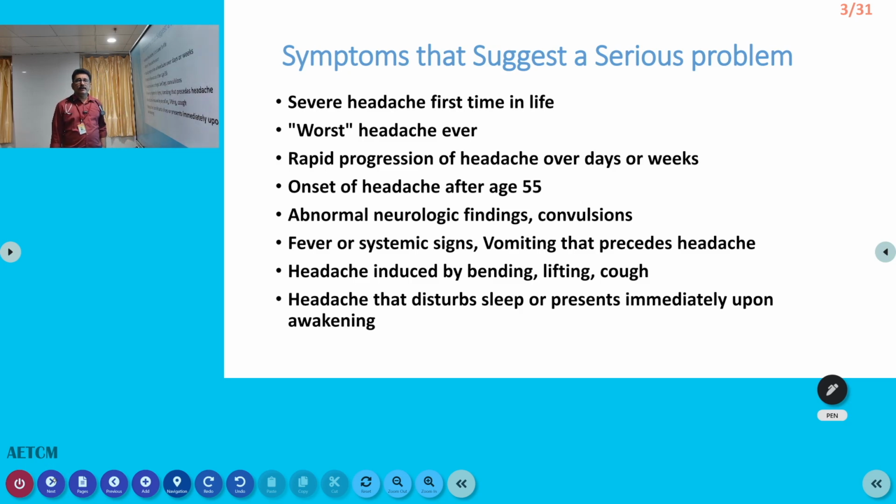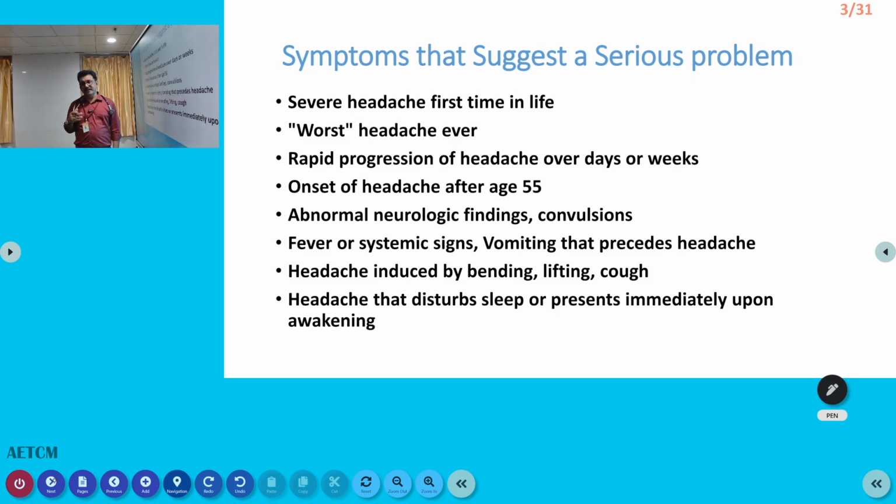Now, whenever you have a headache patient in the emergency room, we should know whether it's a serious problem or a simple headache like migraine. First-time headache is very important. Worst headache ever is very important. Rapid progression of headache over days or weeks, because it's constantly increasing. Whatever we do, the headache is not coming down. That may indicate intracranial tumors. Onset of headache after 55 is also a warning sign.